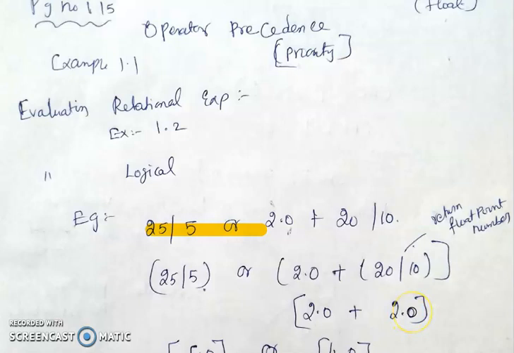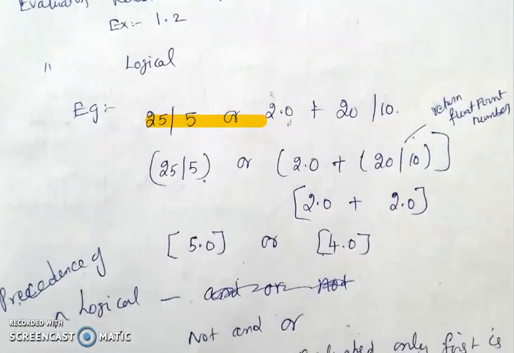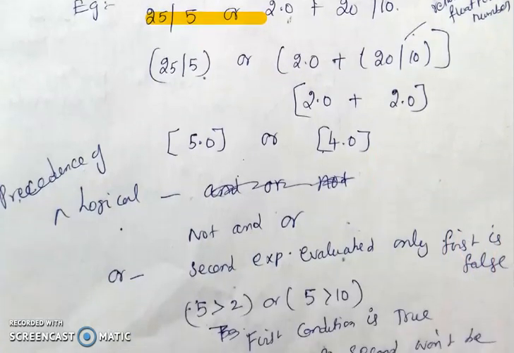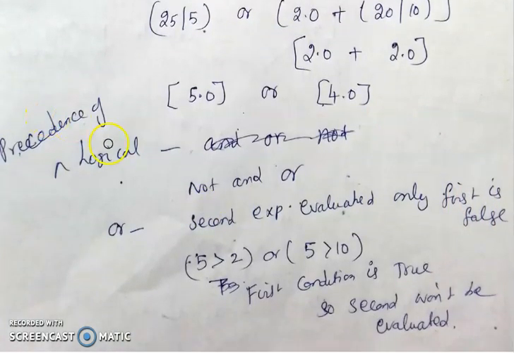So the quotient is 2.0, and again it performs and gives 4.0. Then here also it returns the quotient 5.0. With or, any one of these will be returned as the result. I already told the precedence of the logical operators not, and, or.